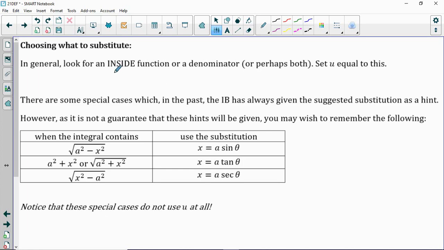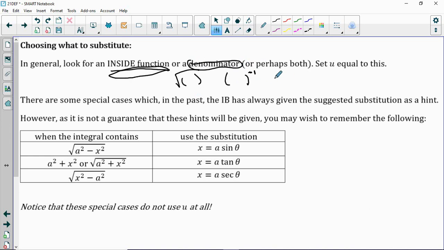Since I just mentioned it, I've been talking about it a little bit, when we're choosing our u, we want to always first look for an inside function of some kind. That's something that's either inside of a square root, or inside of parentheses that has an exponent, or something like that. And we also want to look for denominators of fractions. Really, you could even think of that as an inside function where it's just something raised to the -1, right?